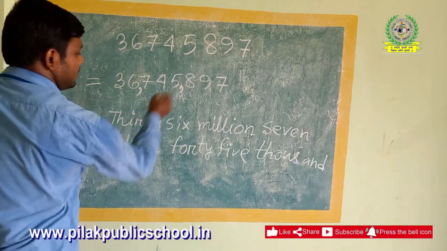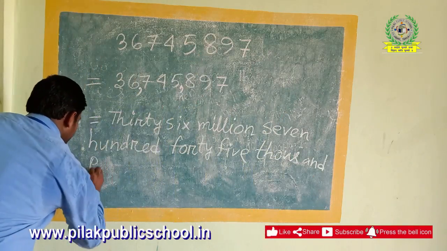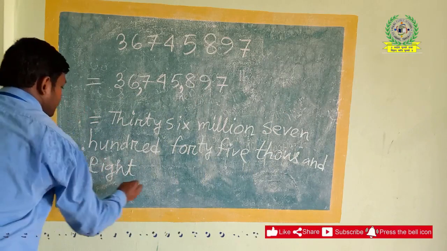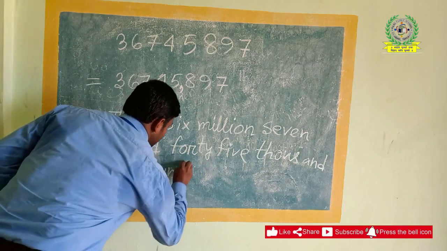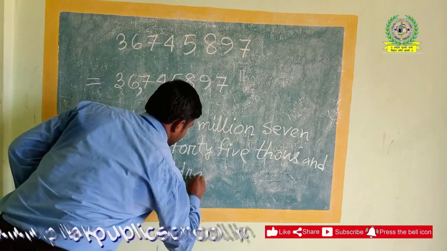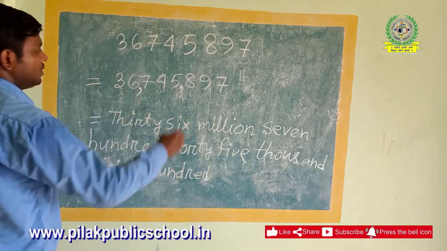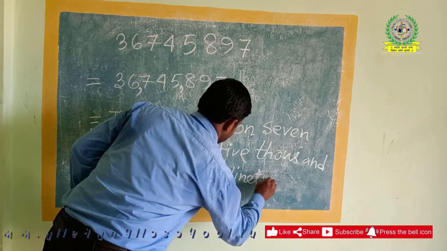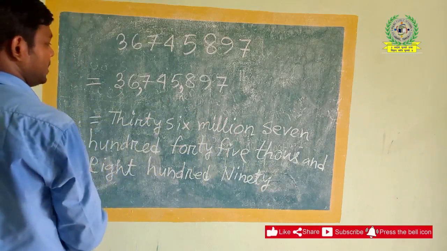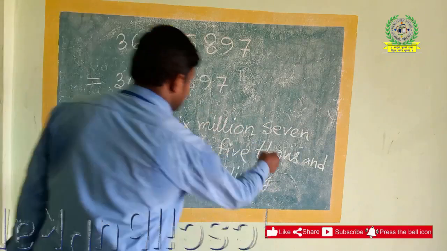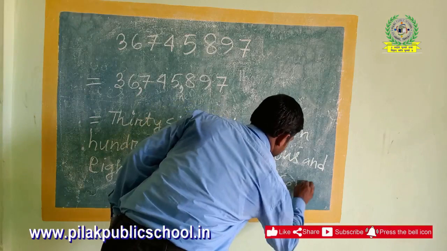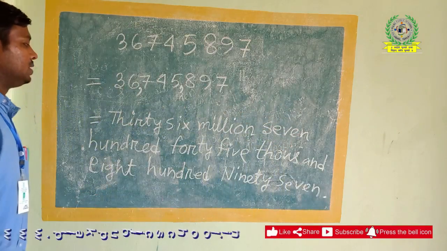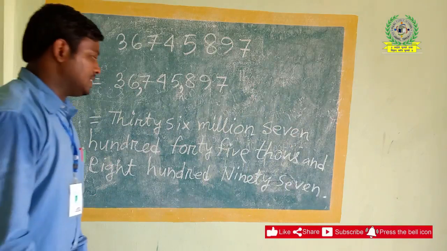then 745 thousand, then 897: eight hundred ninety-seven. So this is the full name in accordance with the international place value chart.